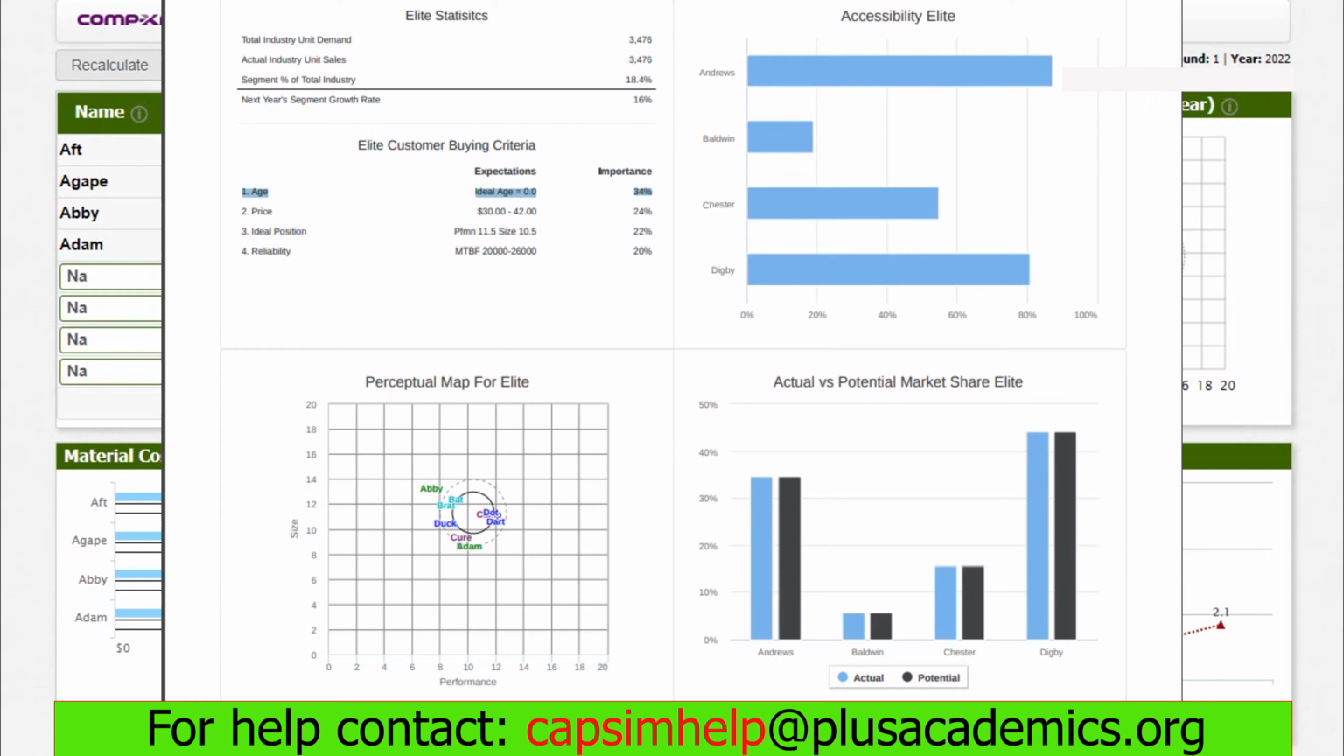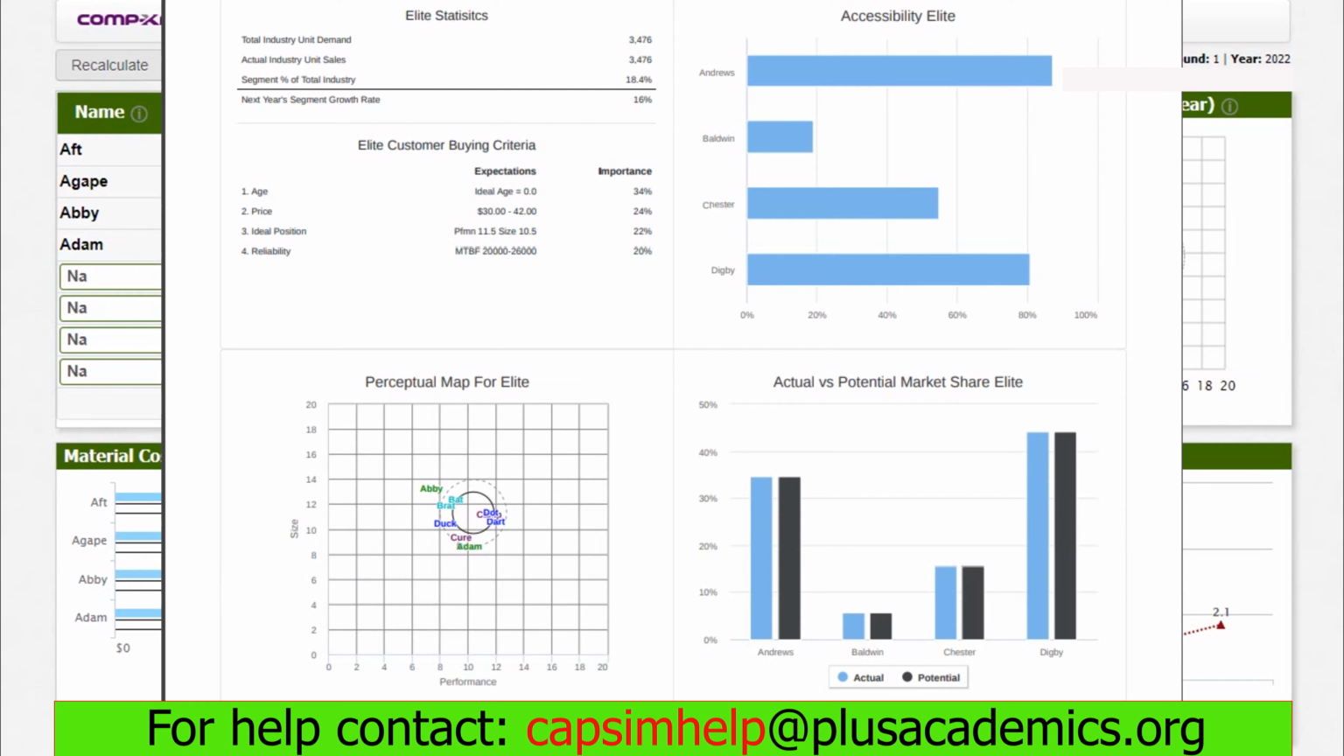Based on R&D, the second most important thing is the ideal position, and a product that has the smallest size and highest performance in a given segment in a given round usually outperforms those that have an inferior performance and size. Ideal position appeals to 22% of the market. Finally, reliability of between 20,000 and 26,000 appeals to 20% of the market. Usually, the company with the highest reliability is likely to sell more units than those with lower reliability.